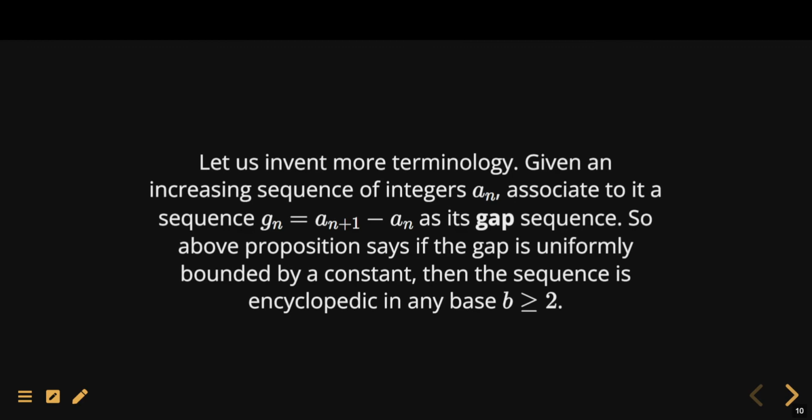Now let's invent some more terminology. Suppose you have an increasing sequence of integers a_n. We can always associate a new sequence called its gap sequence, defined by taking the consecutive difference, sometimes called the forward difference. So g_n, the gap sequence, is defined by a_{n+1} minus a_n. The subarithmetic proposition says that if the gap is uniformly bounded by a constant, then the sequence is in fact encyclopedic in any base b greater than or equal to 2.